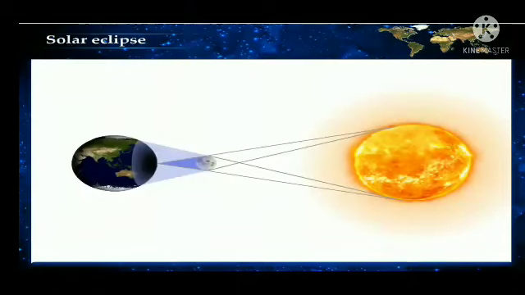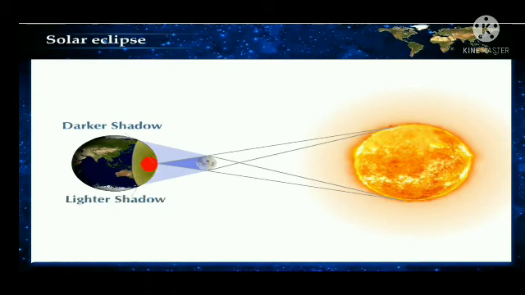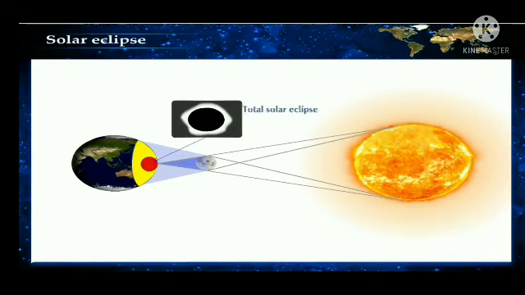The shadow of the moon falling on the Earth is darker at the central portion and lighter on the periphery. From the region of the Earth which comes under the dark shadow, the Sun becomes completely invisible. This situation is called total solar eclipse.